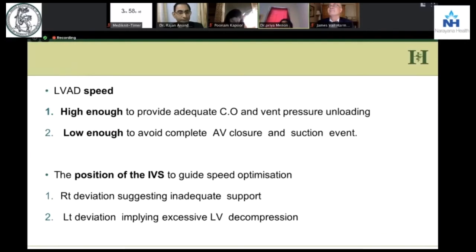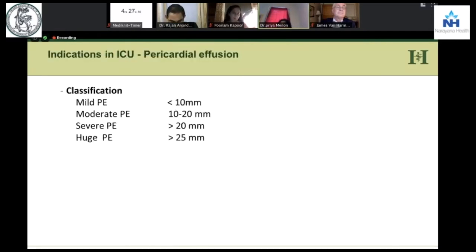Now, when you have an LVAD, there are two very important things which must have been mentioned: the position of the interventricular septum, so that you can optimize the speed, and the septum should not be pushed too much to the right and should not be pushed too much to the left. The speed should be a balance between high enough and low enough. High enough that the ventricle is unloaded and low enough to avoid complete AV closure. These are the things which should be remembered when you have an LVAD.